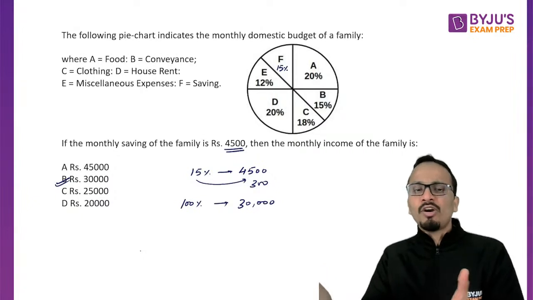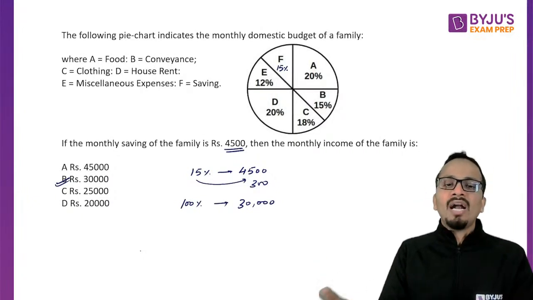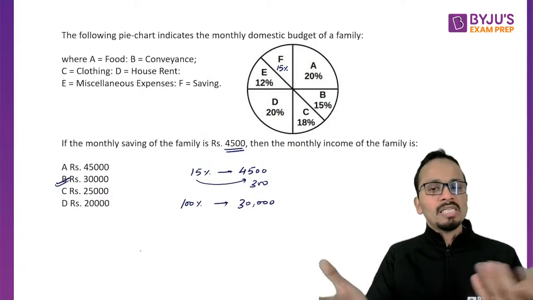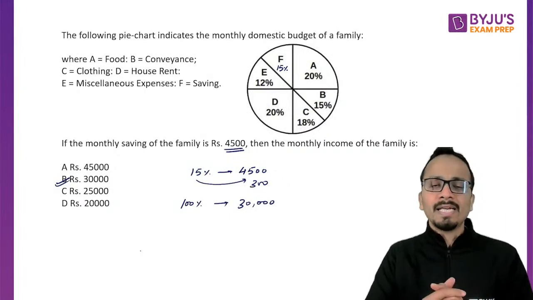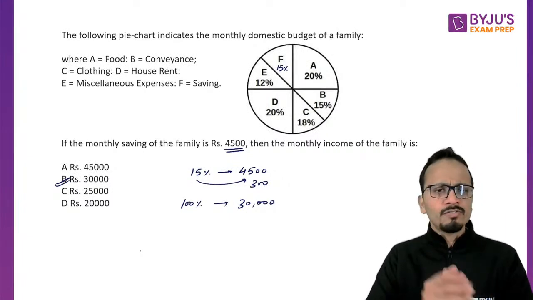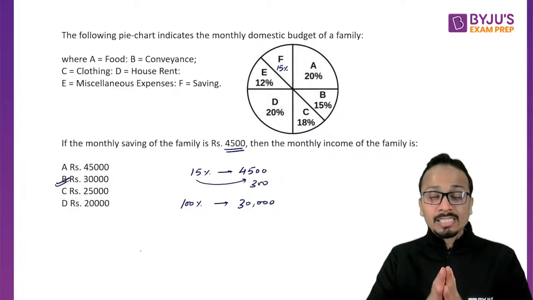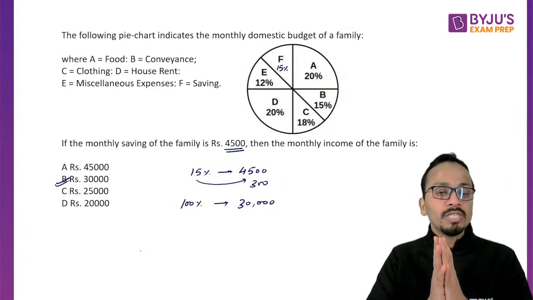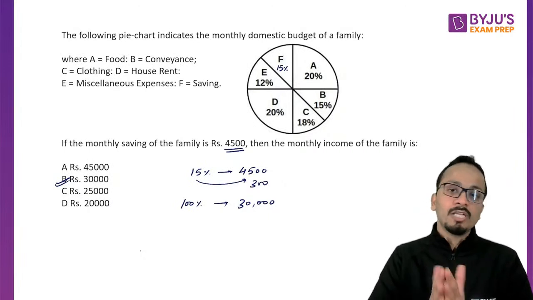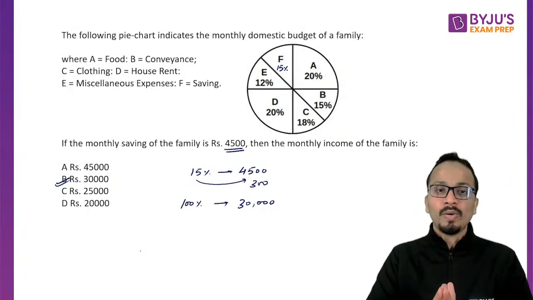So friends, such an easy question. 15% of something is 4,500. So you'll have to find out the 100% of that thing. So the answer is 30,000. Option B is the correct answer. Again, a question of just a matter of few seconds. Okay. So in this session, I have basically shown you the actual level of difficulty that was there in CMAT 2021.